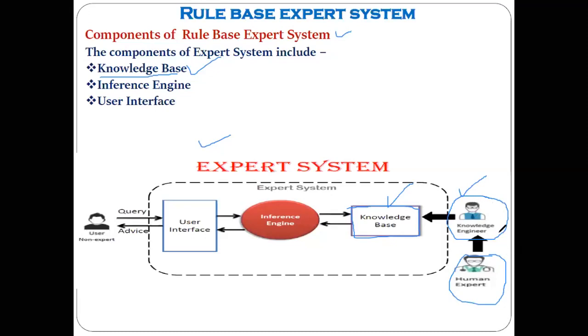It gathers the sources of data. It gathers the knowledge from the various human experts. As we are taking the example of medical, it takes the advice and help from various human expert doctors, and then it gathers the knowledge related to the various kinds of disease. Understood? An expert system can be built for a single disease, yes or no, or a rule-based expert system can be built for multiple diseases. All of you agree?